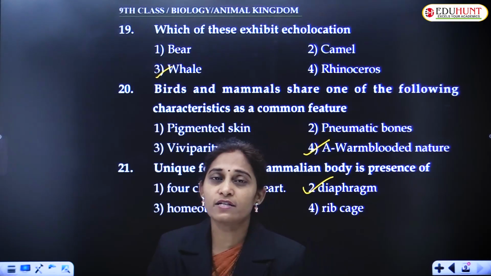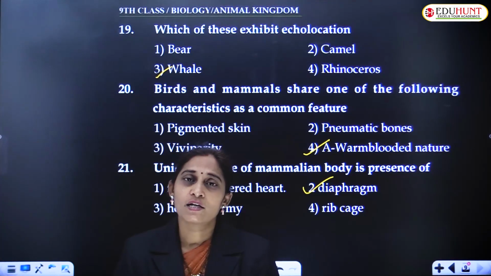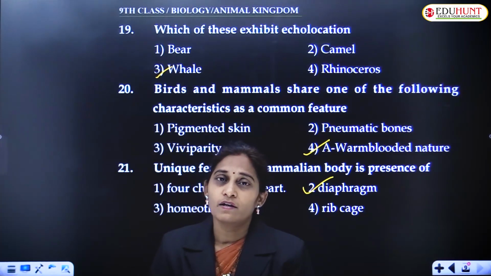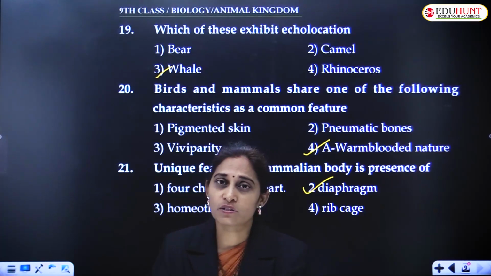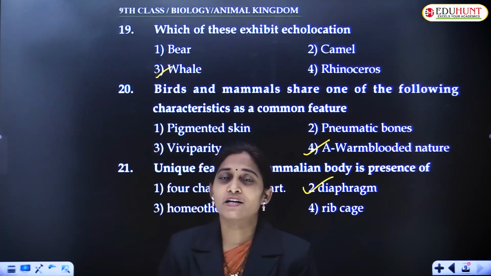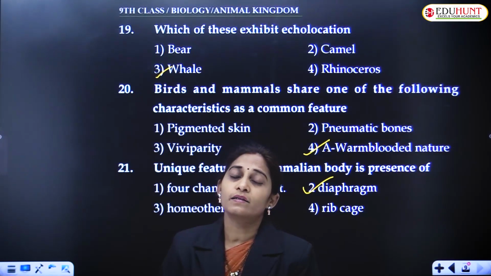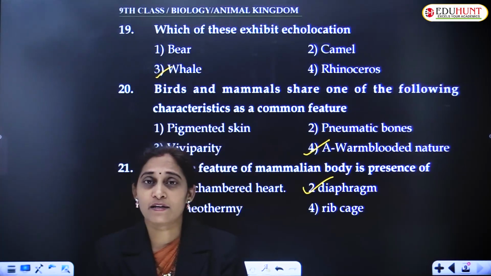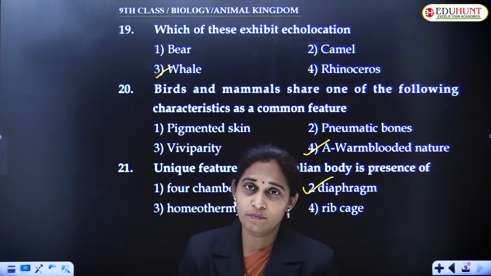In the next session, we'll discuss the plant kingdom. I hope you have understood the animal kingdom. The entire animal kingdom is classified into 11 major phyla.